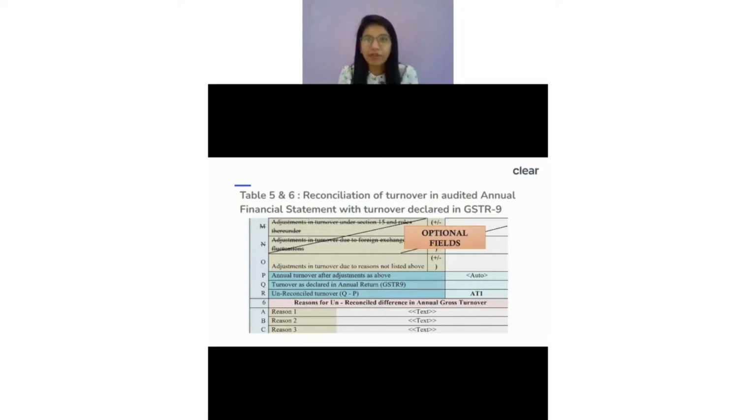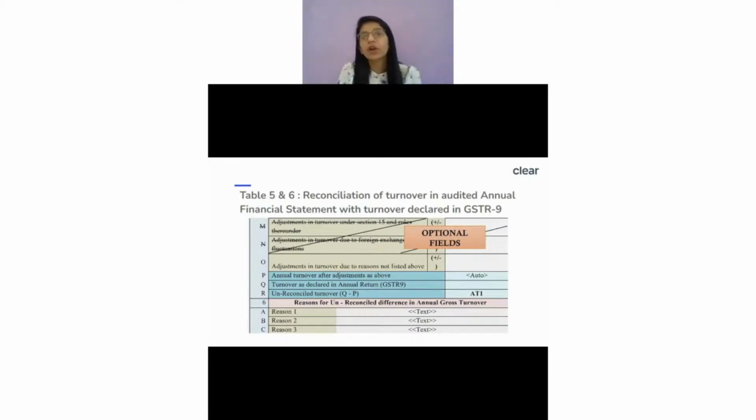So rather than first filing 9 and then, basis that value, preparing 9C, I would never suggest that. You should always prepare a draft 9, prepare 9C. If there's some adjustment, do it in the 9 itself and then file 9 and 9C. So that is how you should always do it.